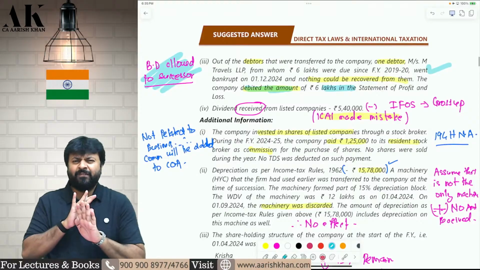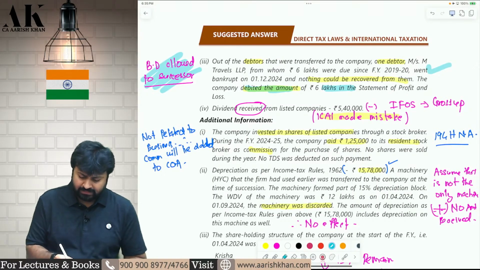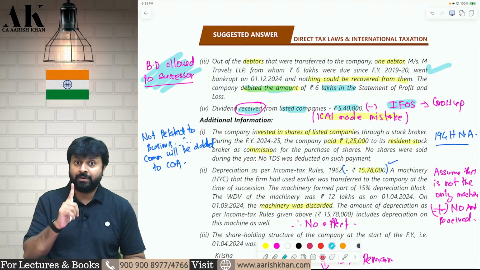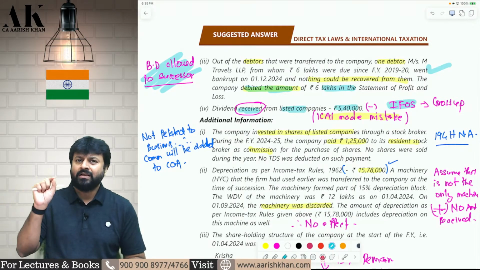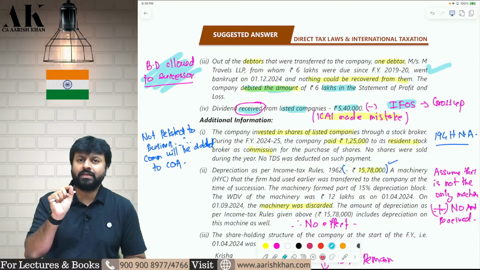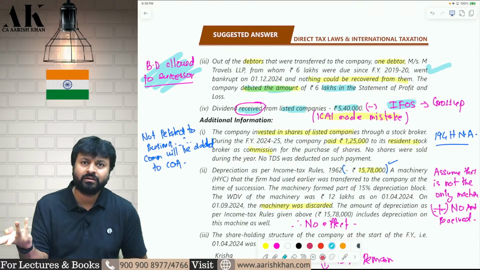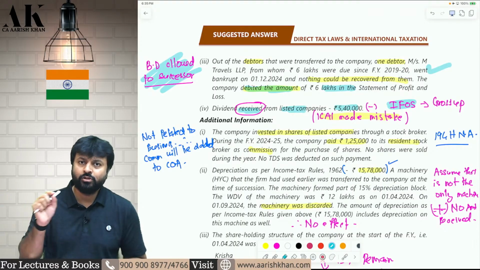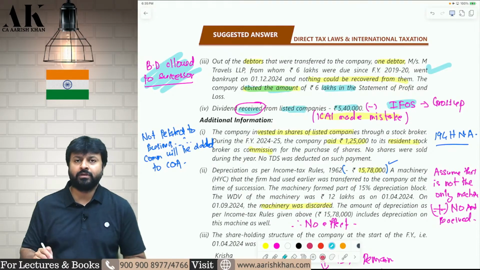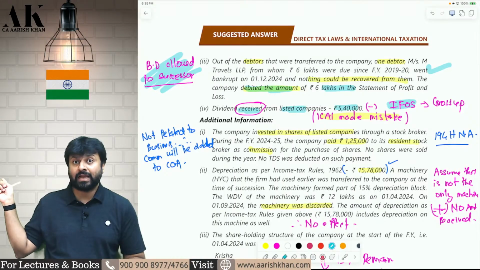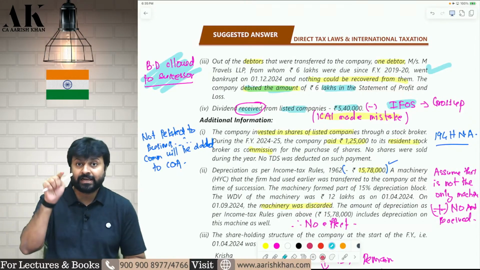Now, the next point is a very big mistake done by ICAI. Dividend received from listed company 5,40,000. You will reduce from here 5,40,000. Remember, students are making a mistake in the exam. While computing PGBP income, they are reducing 6 lakh. That is absolutely wrong. Then you cannot blame ICAI. You cannot reduce 6 lakh rupees from here. You have to reduce 5,40,000 from here. But while showing under IFOS, you have to gross it up. That is the correct treatment.